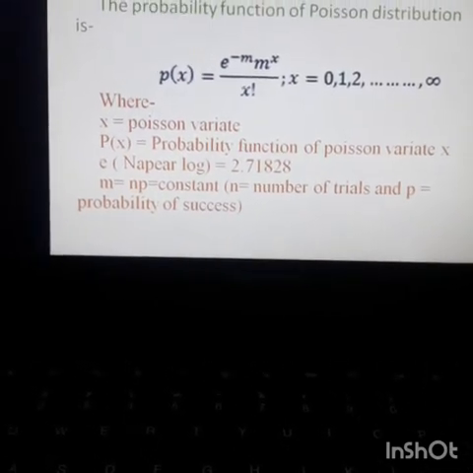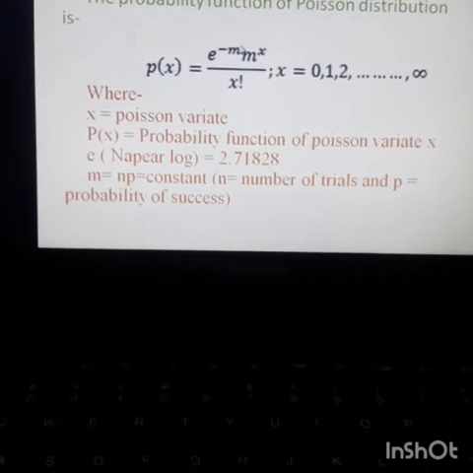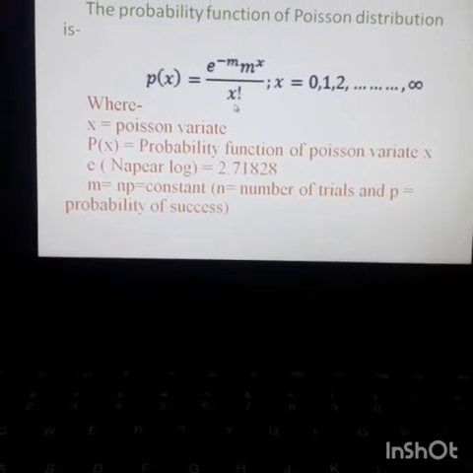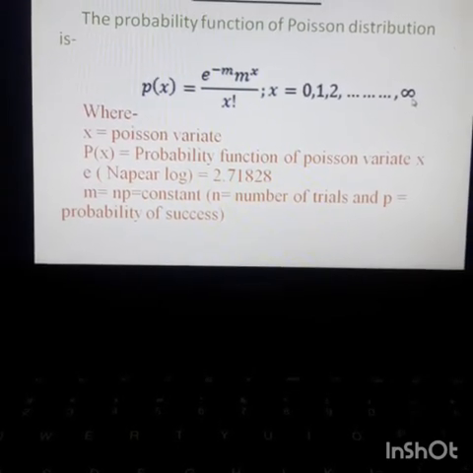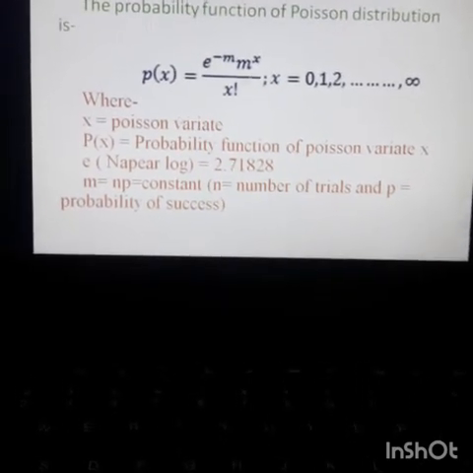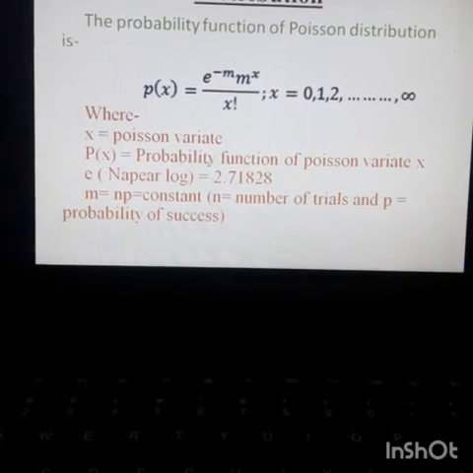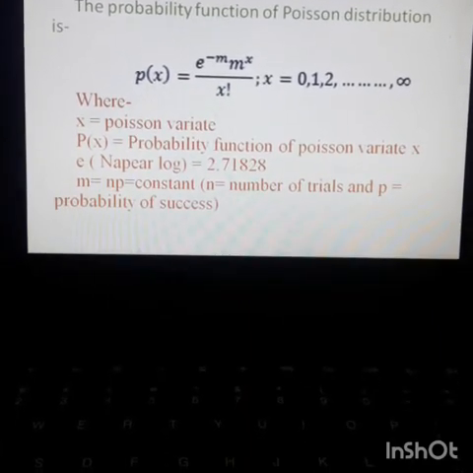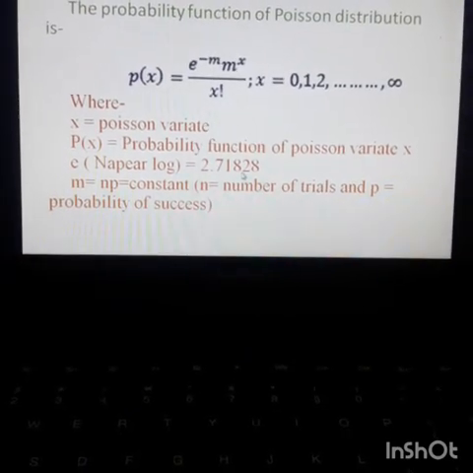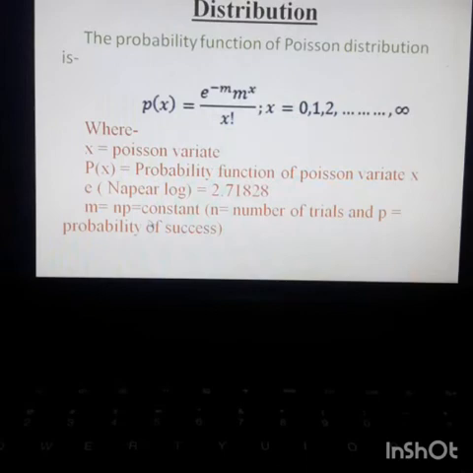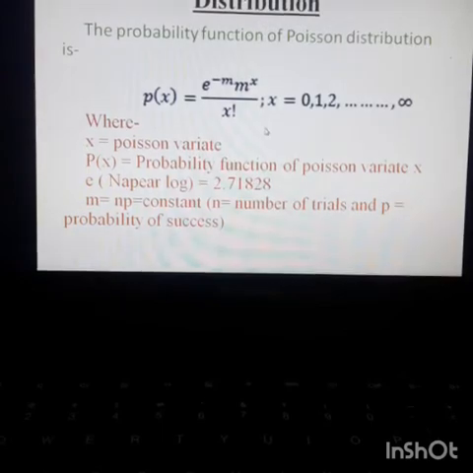Now the probability function of Poisson distribution is p of x equal to e to the power minus m, m to the power x, divided by x factorial, where x equals 0, 1, 2, up to infinity. Here is the identity of the symbols: x means Poisson variate, p of x means probability function of Poisson variate, e is the Napier log, its value is 2.71828, and m equals np, which is the product of the number of trials and probability of success, and it's a constant.